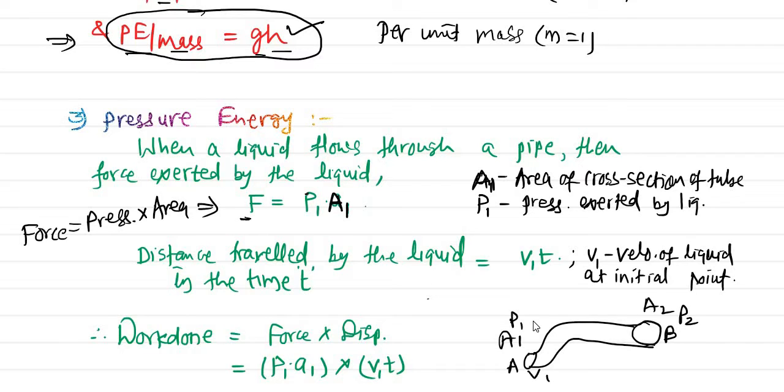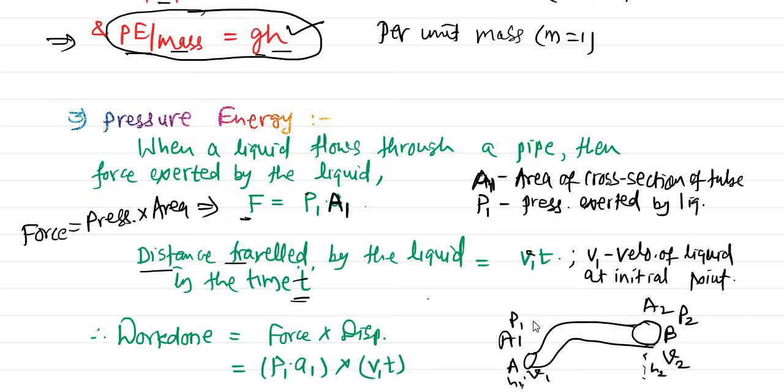V1 is the velocity, and V2 is the velocity at the other end. This is at height H2, and this is from the ground, H1. Okay. So if v1 is the velocity initially, and t is the time, then we can find exactly the displacement of the liquid within that particular time, or the distance traveled by the liquid in that time.